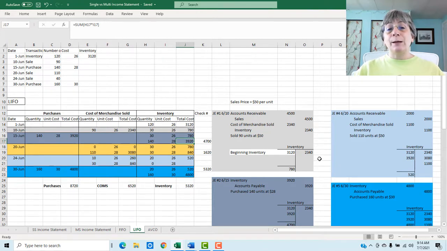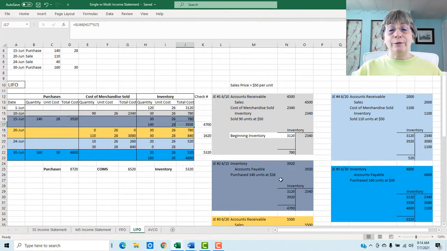It's the exact same thing as it was under FIFO, because all we're doing here is we are recording what we actually paid for this inventory. So $3,920, we're increasing our inventory account, and we're increasing the liability accounts payable because we need to pay for this later on. So in our inventory account, when we go post this on our little T account, and again, post everything to all your accounts, but in this case, we're only looking at inventory.